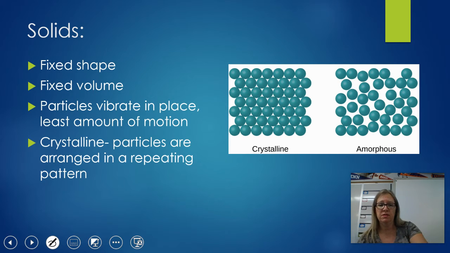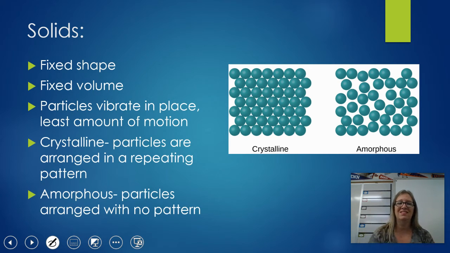Now, you can have two different types of solids. You have these crystalline solids or these amorphous solids. The crystalline follow a very tight pattern. Crystals, salt, sugar, things that form those kind of cube shapes are crystalline solids. And then amorphous solids are all the rest. Amorphous means without pattern, without shape. Now, that doesn't mean that the solid itself doesn't have a shape, but when you actually start looking at the particles, there's no pattern of the arrangement of those particles, okay?